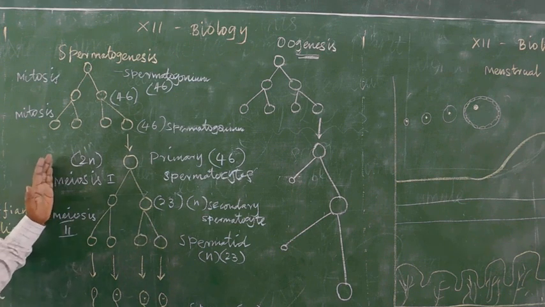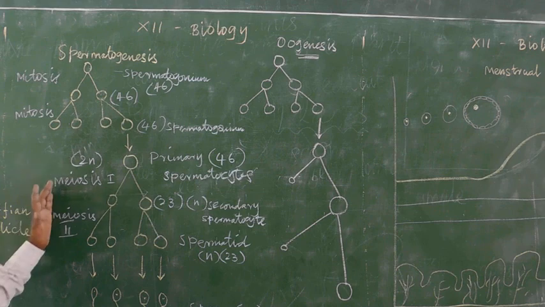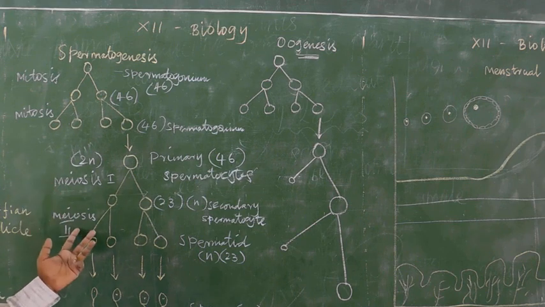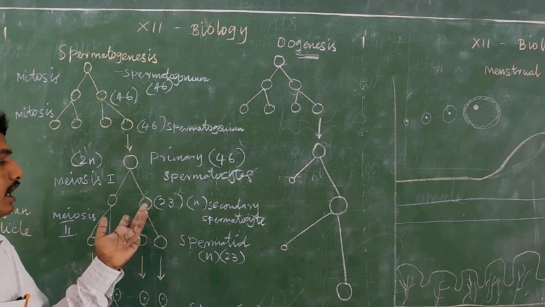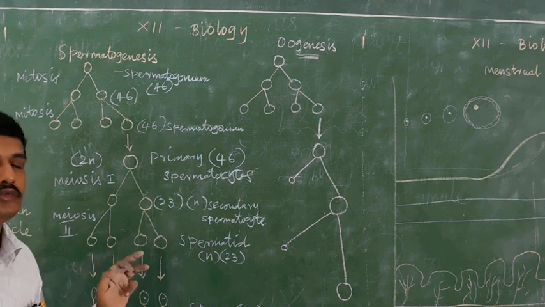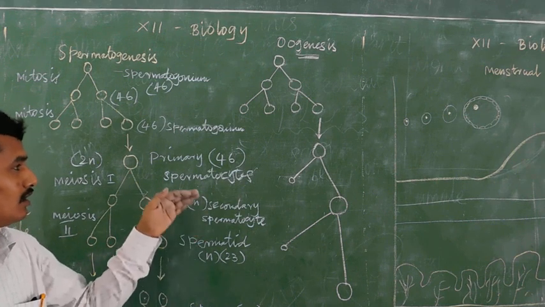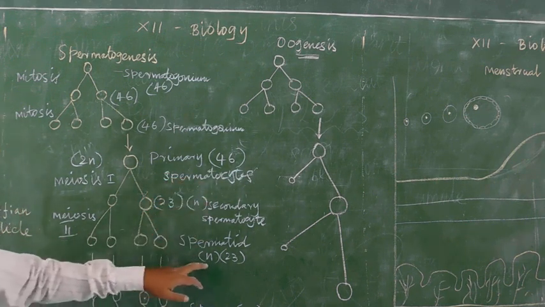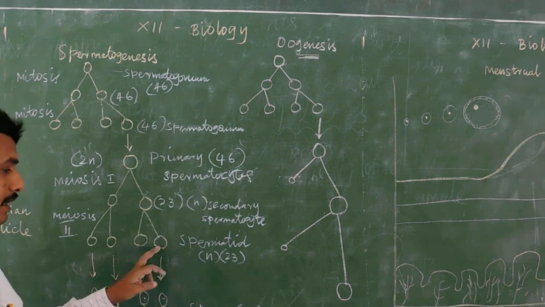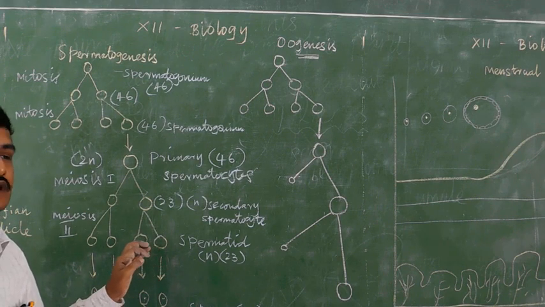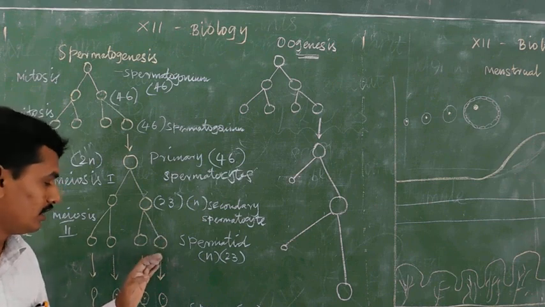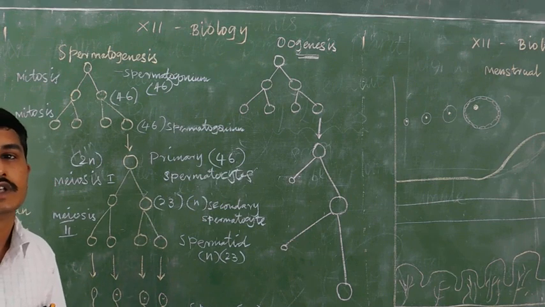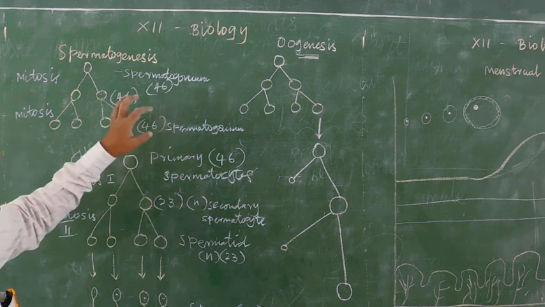Meiosis 1 and meiosis 2 collectively are known as meiosis. Then after meiosis division, secondary spermatocytes develop into spermatids. Spermatids also have 23 chromosomes. Then each spermatid, after getting nutrition from the Sertoli cells, develops into sperm. I will ask some questions. Listen.